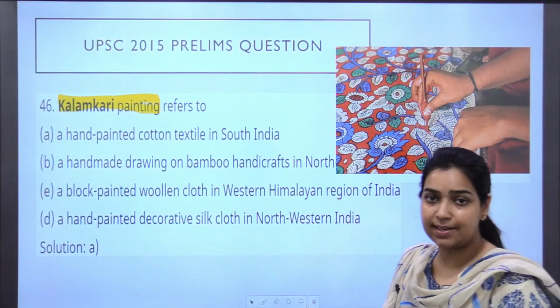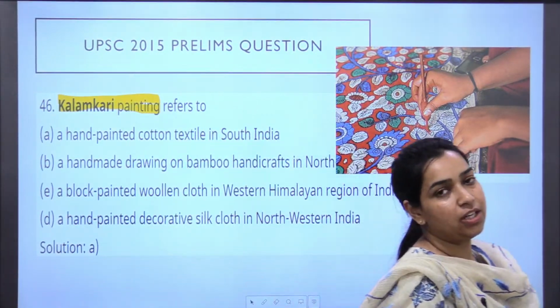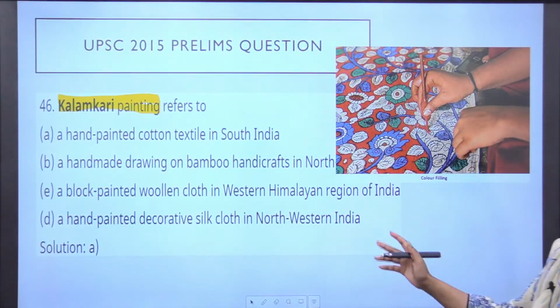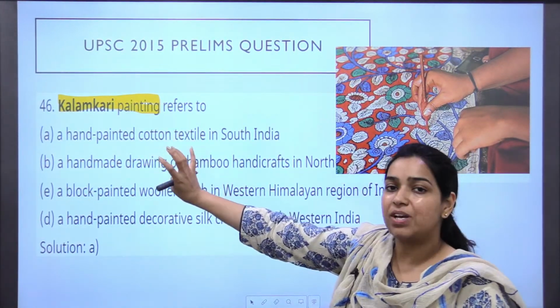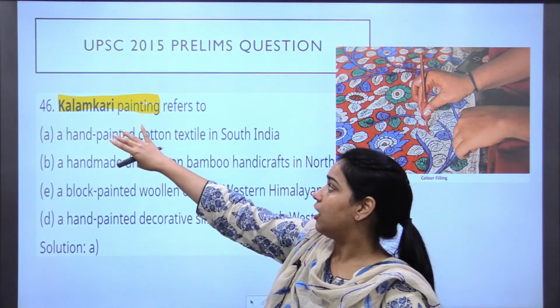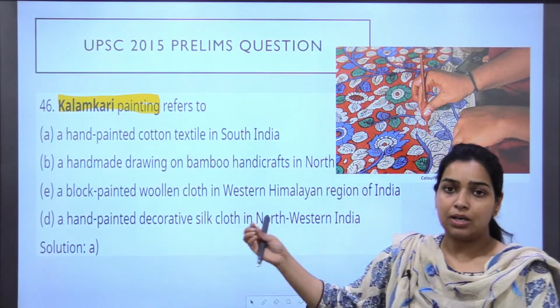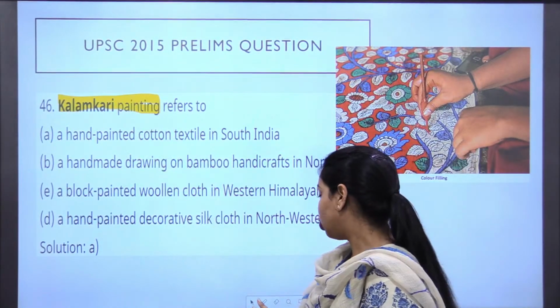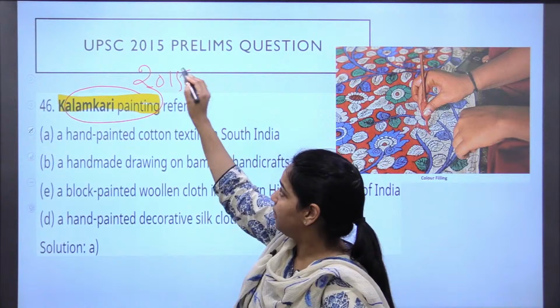Now why is this relevant, Sohrai murals? I have presented a 2015 UPSC question here about the Kalamkari painting. This is a UPSC question where UPSC asked about Kalamkari painting. The answer is A. This was also a topic of current affairs in 2015 when UPSC asked about this.